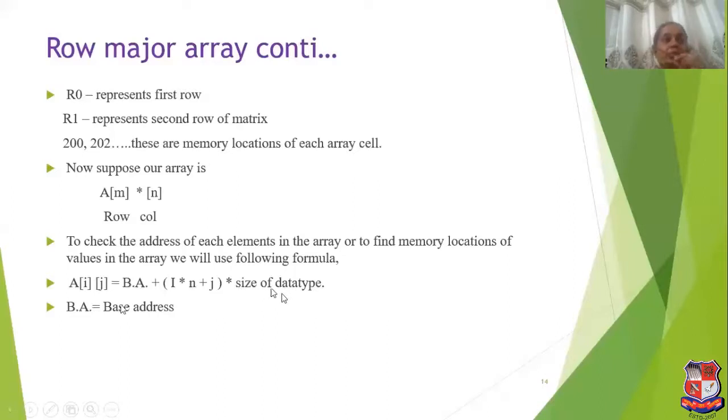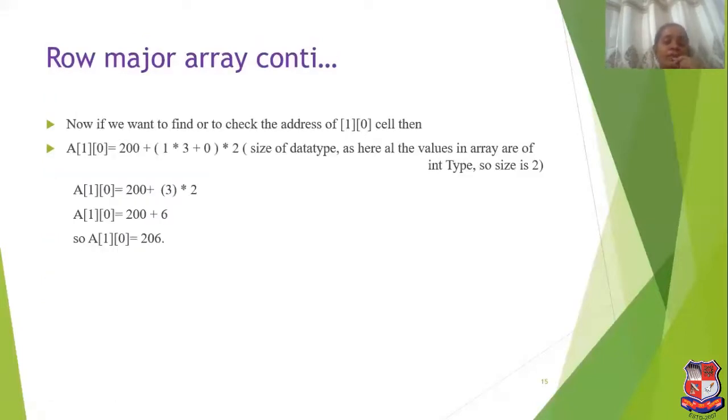Here n is the number of columns. Size of data type depends on the data type we are going to use, that is integer, float or character.